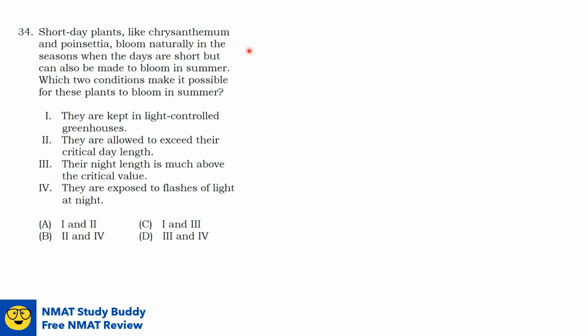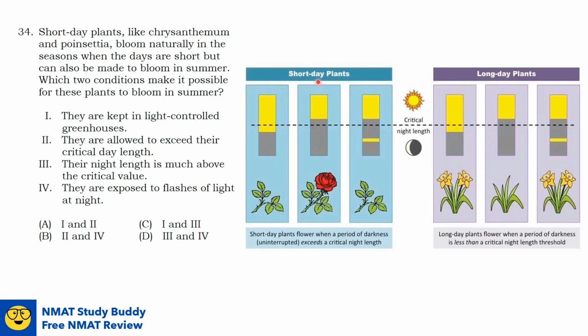Question number 34. Short day plants like chrysanthemum and poinsettia bloom naturally in the seasons when the days are short but can also be made to bloom in summer. Which two conditions make it possible for these plants to bloom in summer? Okay, let us have a review on short day plants and long day plants. In short day plants, they flower when a period of darkness, which is uninterrupted, exceeds a critical night length, as what you can see here. The period of darkness exceeds the critical night length. The nights are longer than the day.